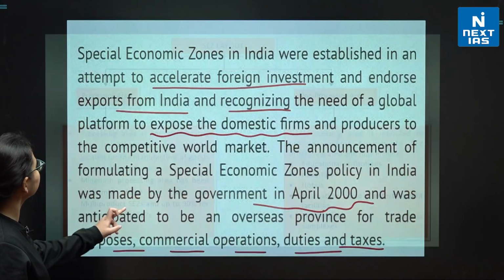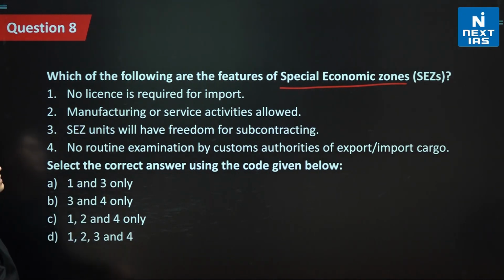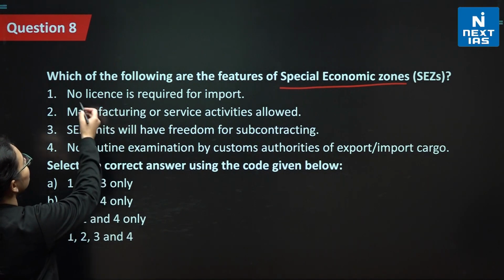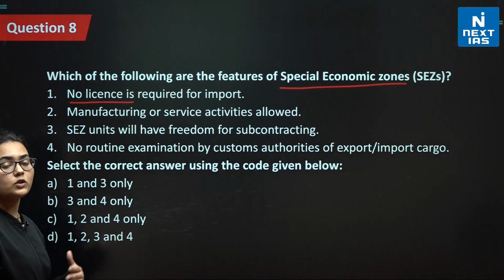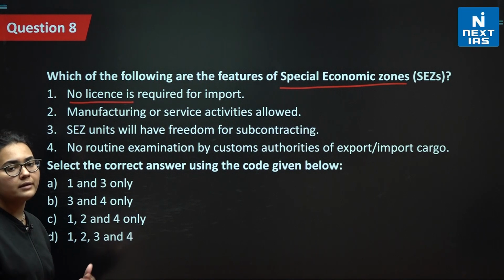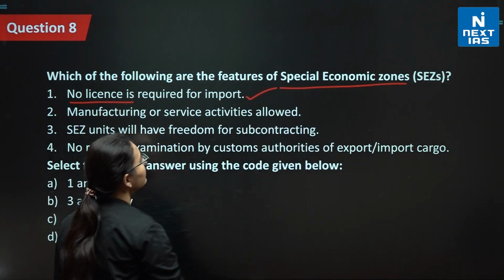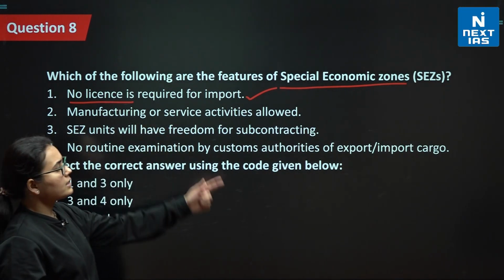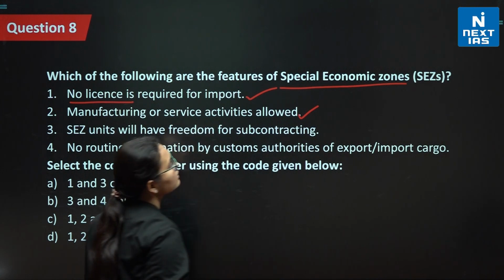Now, if I talk about the correct statements here, it says no license is required. Of course, we read that this concept is very liberal and broad-minded. No license is required for imports here. This is correct. Manufacturing or service activities are allowed, without which this entire concept might fail.